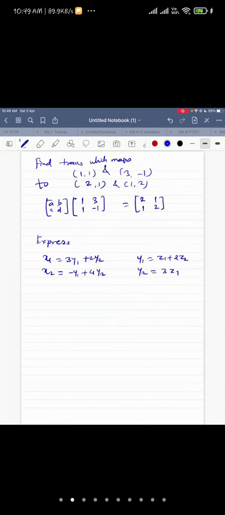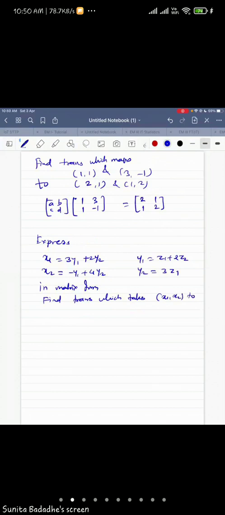So express in matrix form and find the transformation which takes (x1, x2) to (z1, z2). So this is another kind of question.